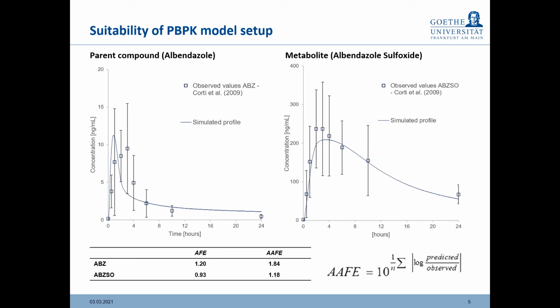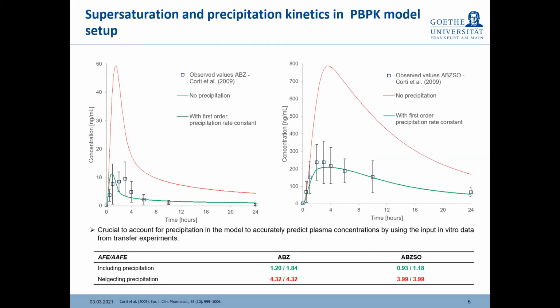So even though we were able to predict the plasma concentrations within the given range, within the inter-individual variability, we were also able to correctly capture the metabolism of albendazole into albendazole sulfoxide, as we can see again in the profiles. But as I said before, we have to use predicted values for volume of distribution, and given that we use a predicted value that was not experimental, we needed to challenge our PBPK setup with GastroPlus against different sets of clinical data, and this is what we can observe in the next slide.